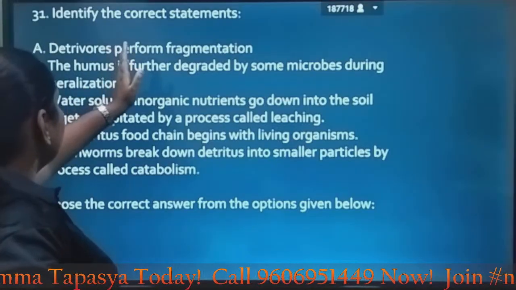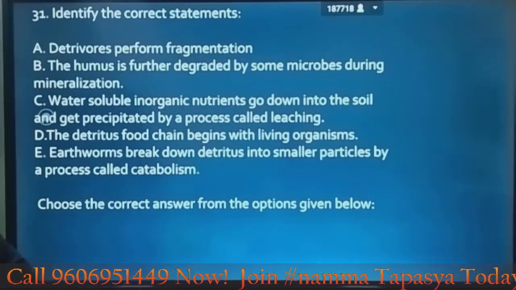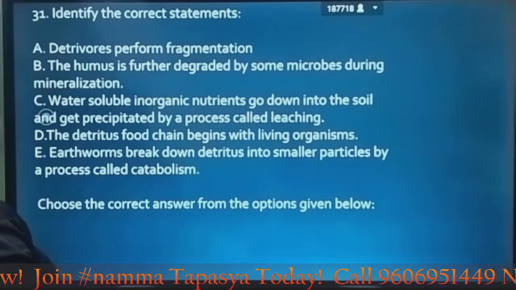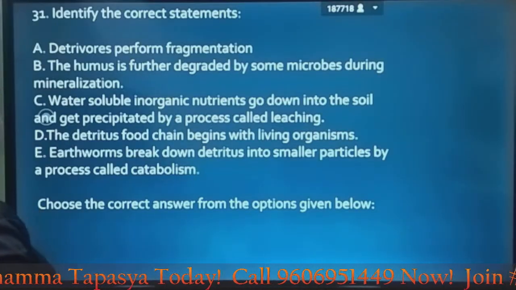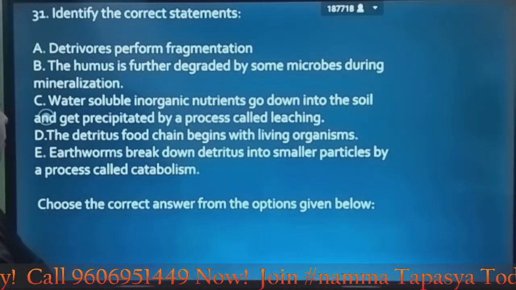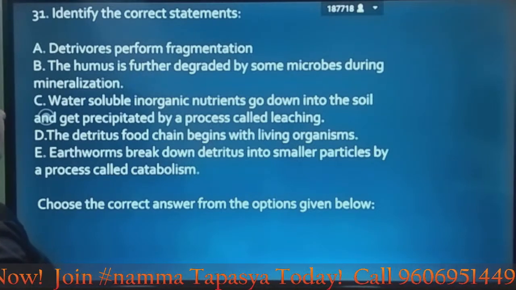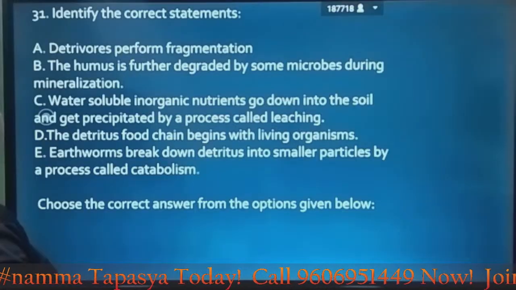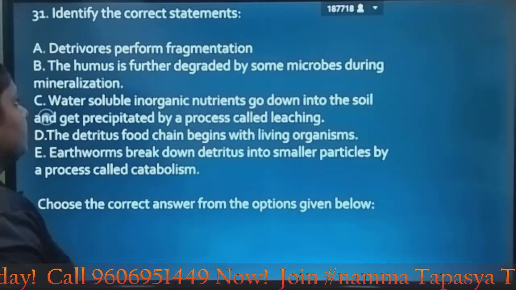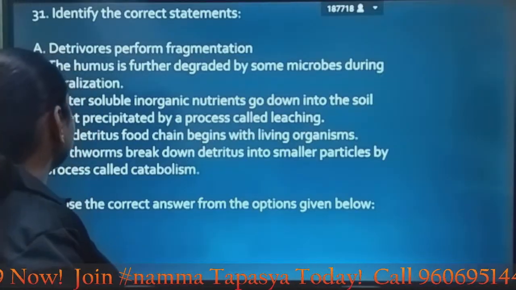Next question. You have to identify the correct statements out of these 5. Let's look. Detritivores perform fragmentation. Humus is further degraded by some microbes during mineralization. Water soluble inorganic nutrients go down into the soil and get precipitated by a process called leaching. The detritus food chain begins with living organism. Earthworms break down detritus into smaller particles by a process called catabolism. So let's look, let's justify which are the options that are correct.